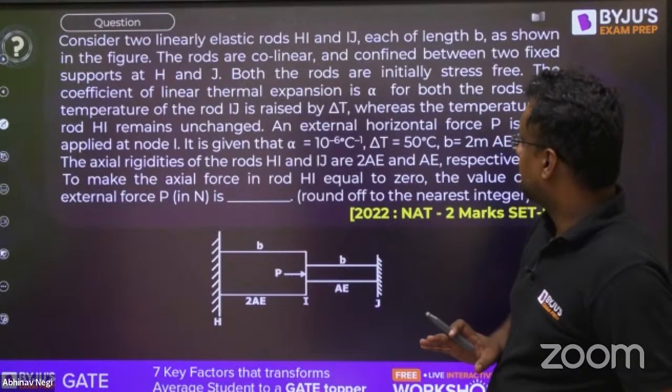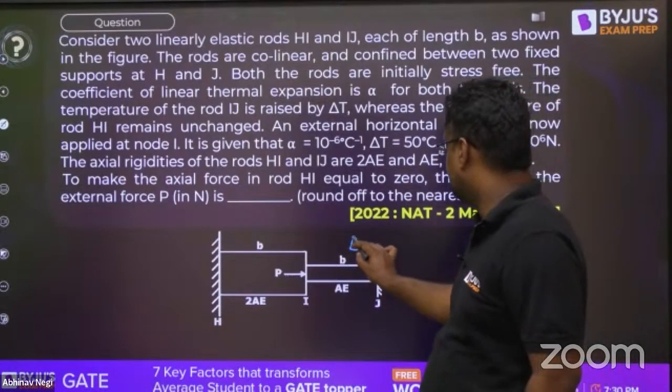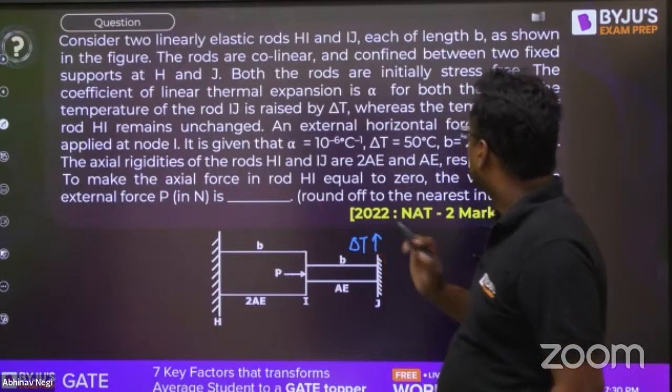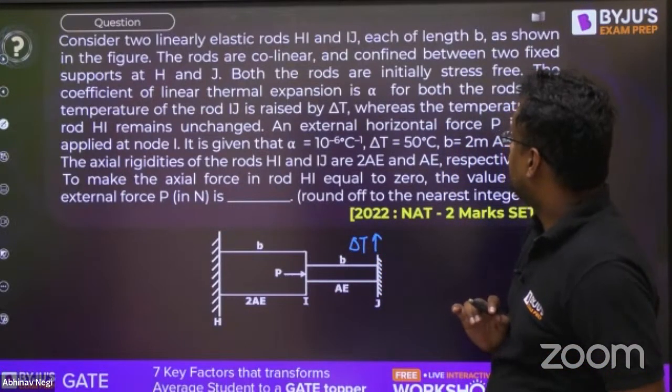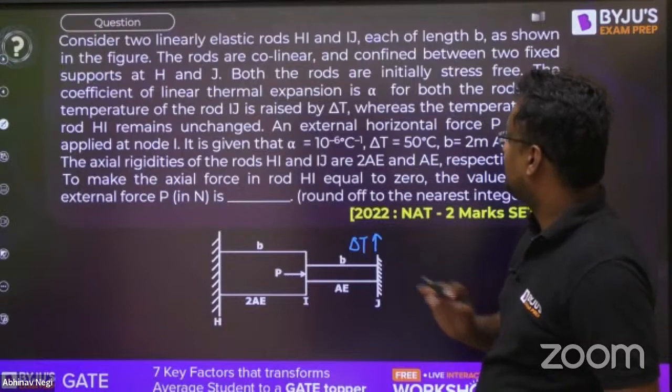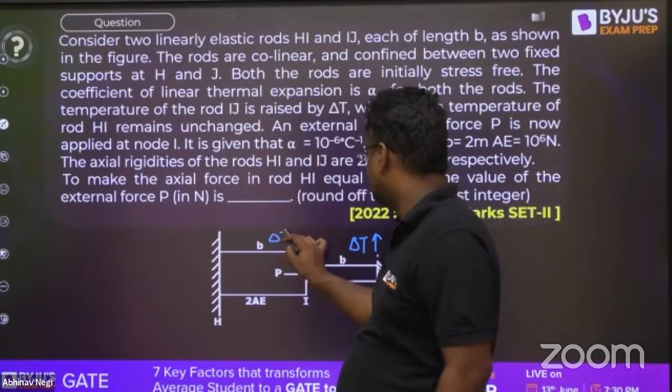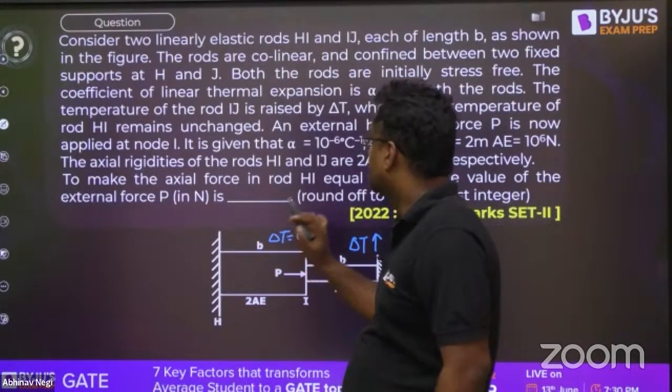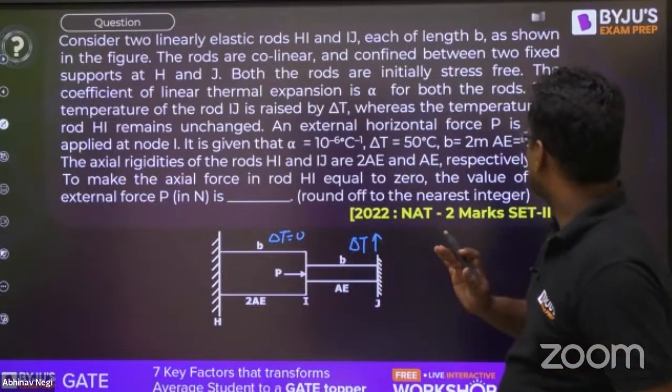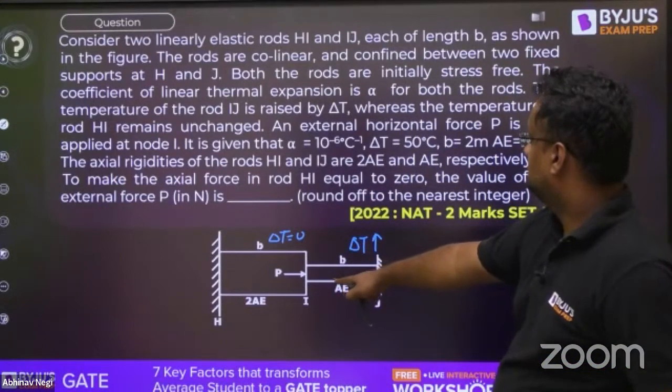The temperature of IJ is raised by delta T, whereas the temperature of HI remains unchanged, so delta T there is 0. Now an external horizontal force P is applied at I.